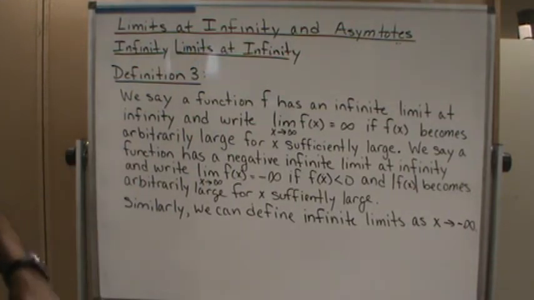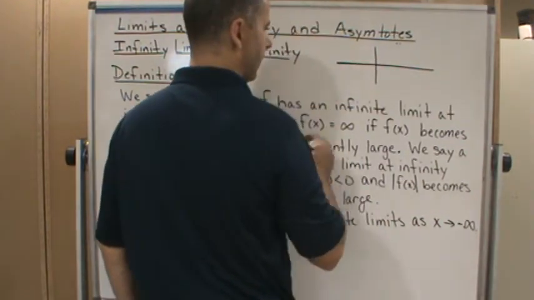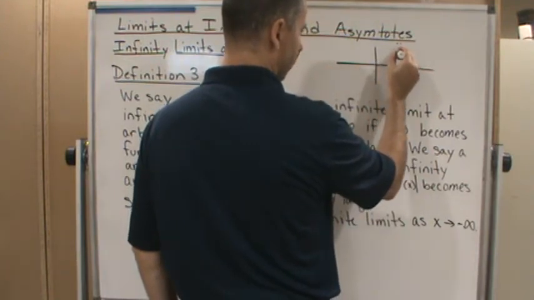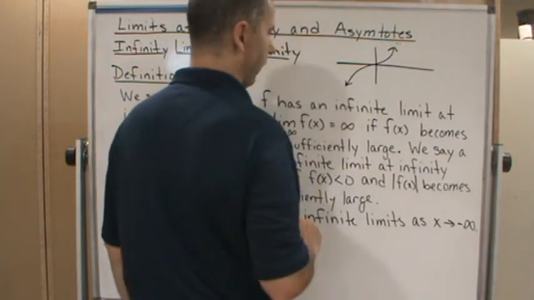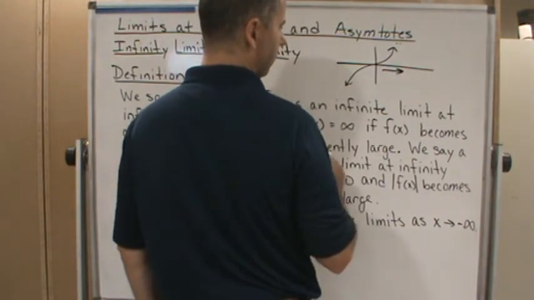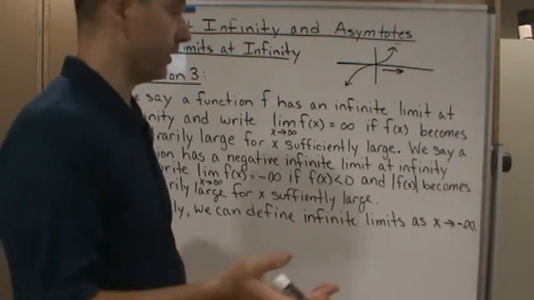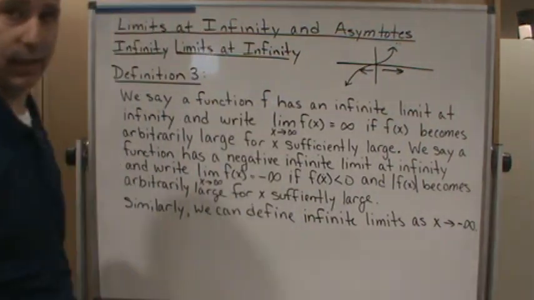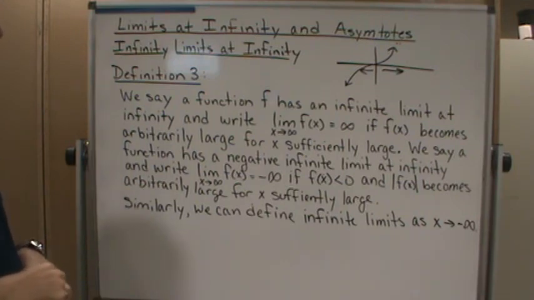And again, when you have a graph, let's say something like this, as x goes to positive infinity, this is going off to infinity. It's not approaching any specific number. Or if x goes to negative infinity, it's still going off to negative infinity in this case. So in both of these cases, you would have infinite limits at infinity. Okay?